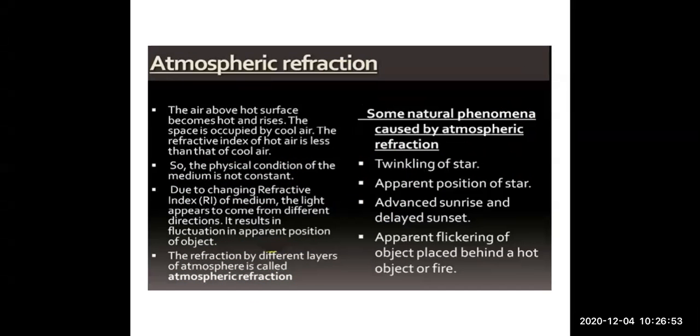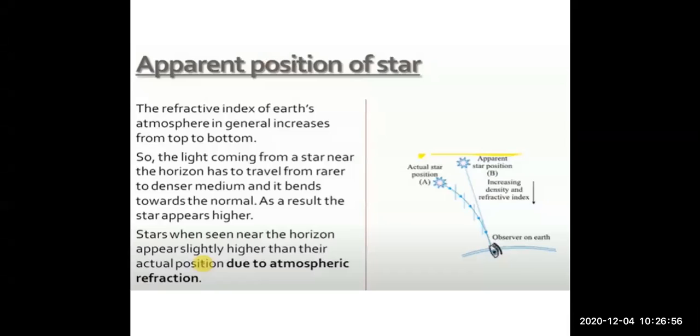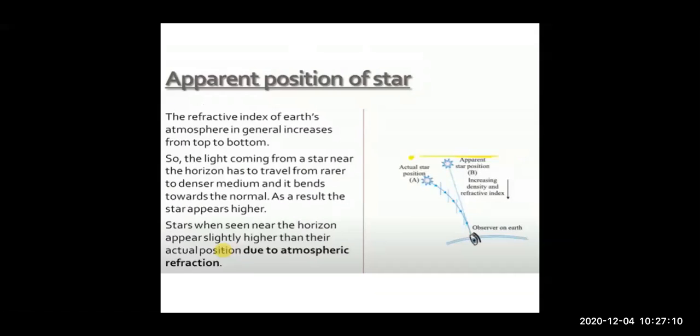Now let's go for the first natural phenomenon that is caused by atmospheric refraction, and that is the apparent position of a star. Here, children, you can see in the diagram that this is the apparent position and this is the actual position. Actually the star is at this place, and when you see, you find the star to be over here. So you can see that there is a difference in the position of the star.